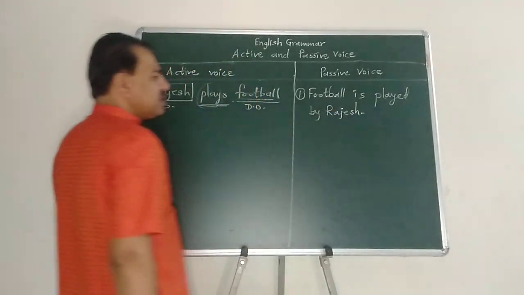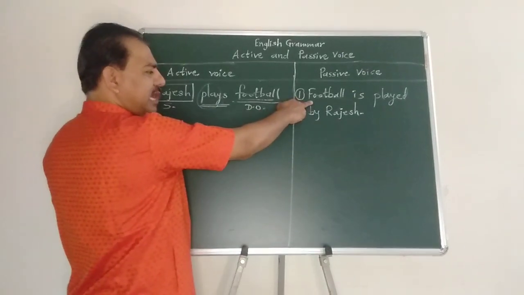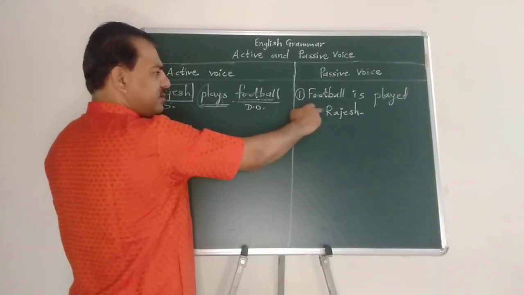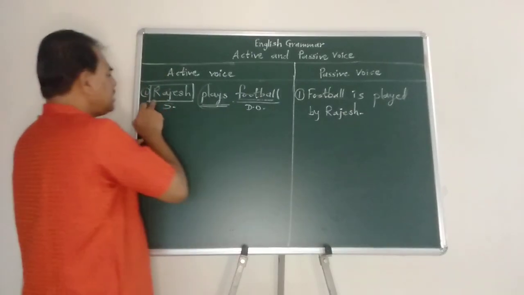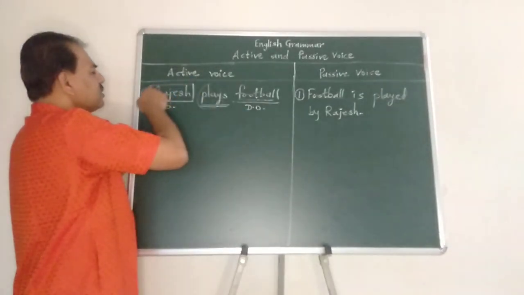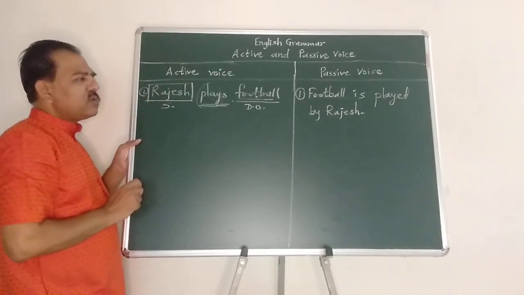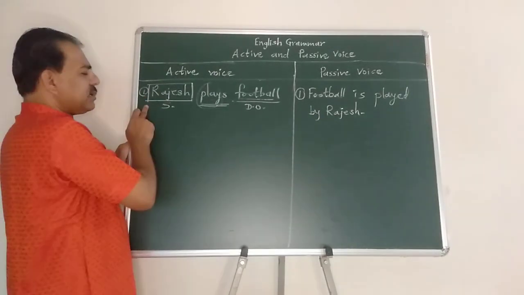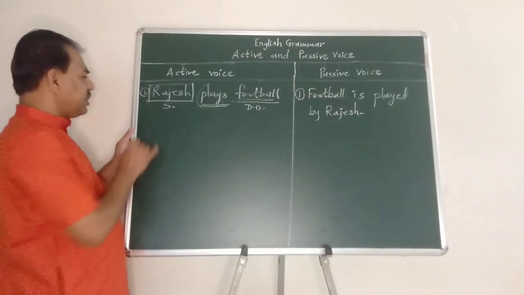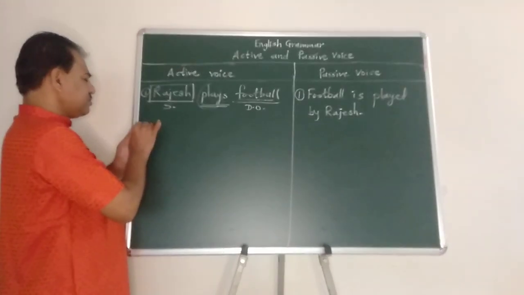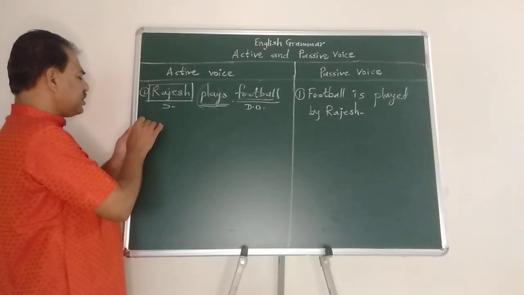So this is passive voice. Now here the focus is on the action. Football is played by Rajesh, and here, Rajesh plays football. Here the focus is on the doer or subject. Now I am deliberately repeating the same example for your better understanding. See how, and then I will tell you the trick behind it.